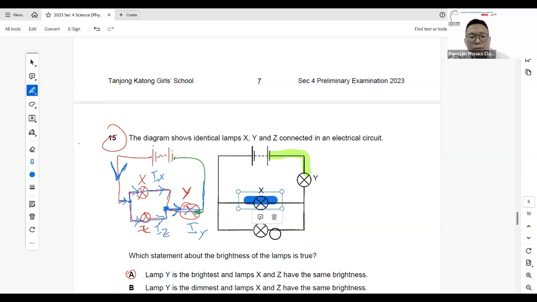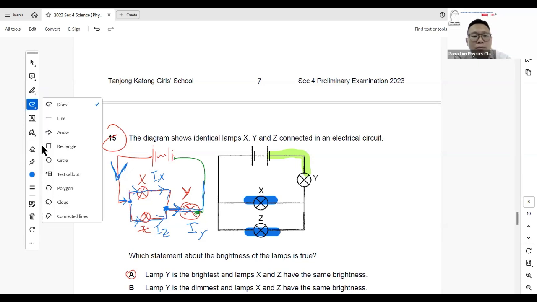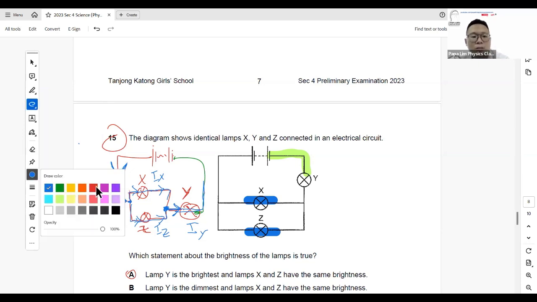Bulbs X and Z are both identical. Because they are identical, I will know that the current through them is the same.